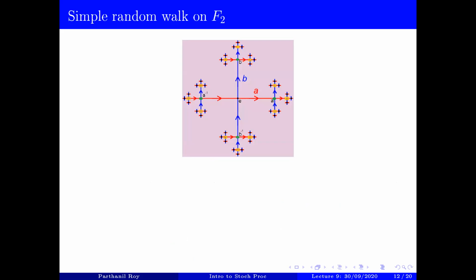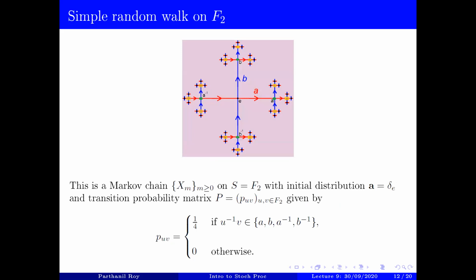The simple random walk on F_2 is a Markov chain on F_2 with initial distribution delta_e. This is the distribution on F_2 that puts mass 1 on the empty word, or the identity element in the free group. The transition probability matrix P_uv is given by the following. Any point is always moving, as you can see in this picture, to one of its neighbors at random.